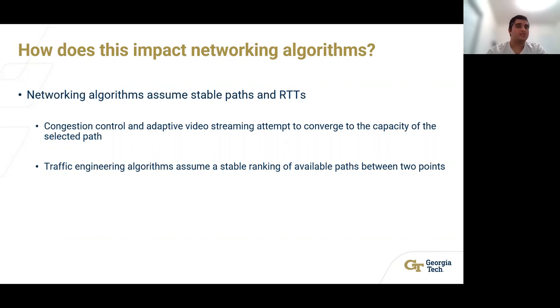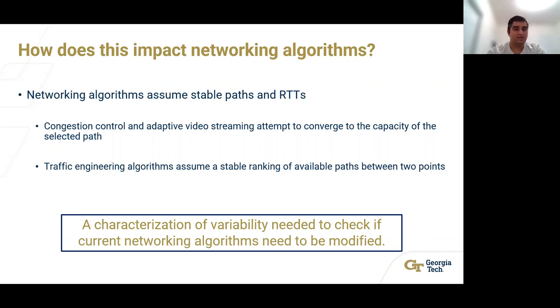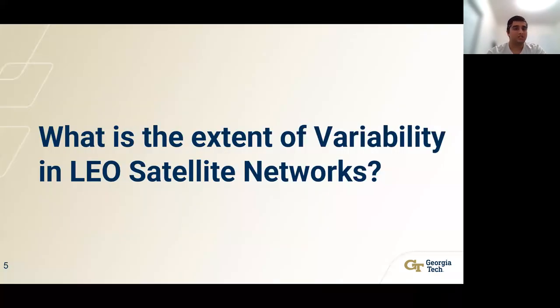Now, as I just mentioned, these networks have a very high level of dynamism, so some variability is to be expected. However, the scale of this variability would determine whether current networking algorithms can be used as is in these networks. Therefore, to answer this question, in this work, we look at the extent of variability in LEO satellite networks to ascertain if this variability is small enough so that current networking algorithms can handle that, or if the variability is high, which might require modification to the current algorithms.